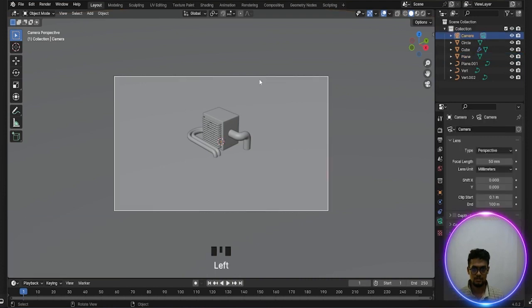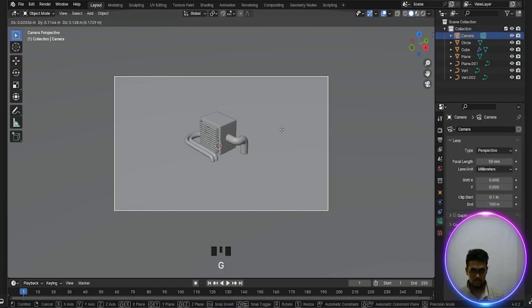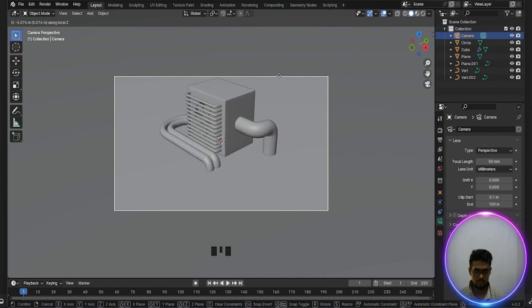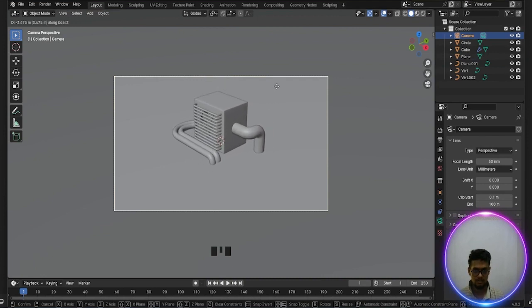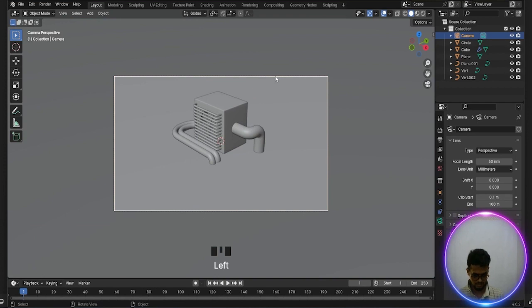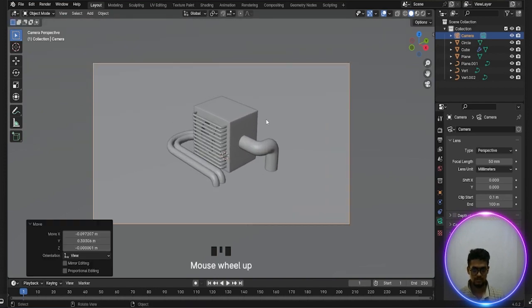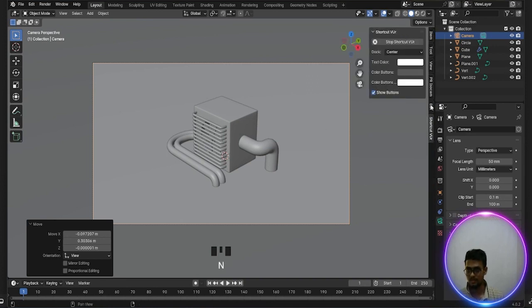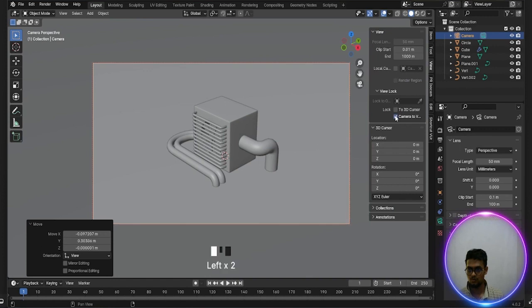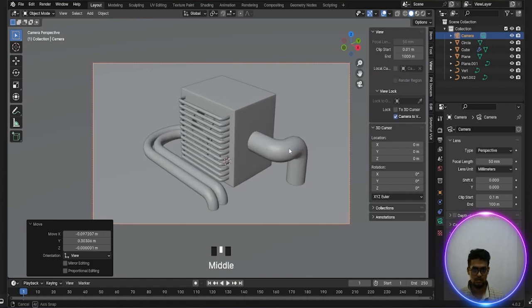Okay, Z. Okay, and again Z. Okay, so press N and view, lock to the camera.